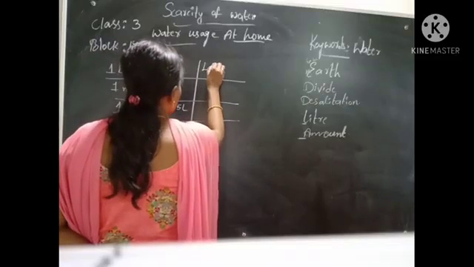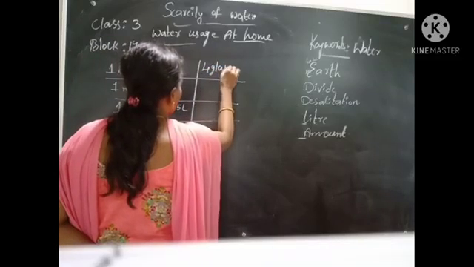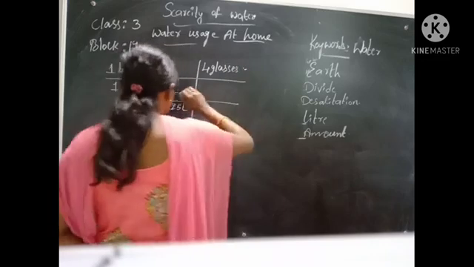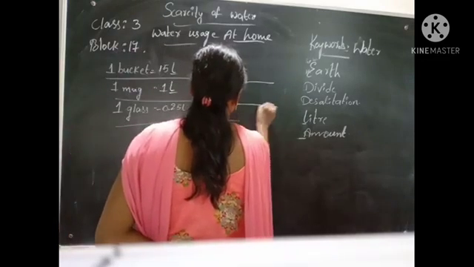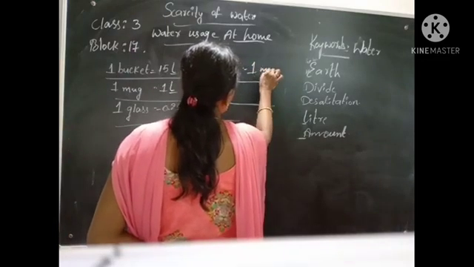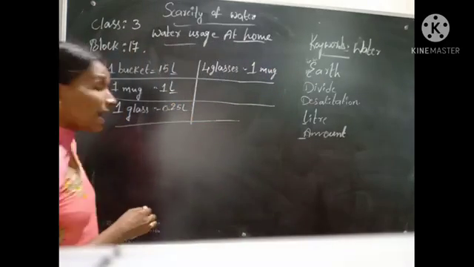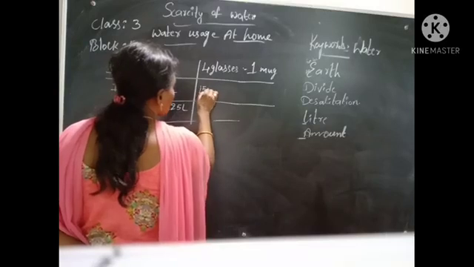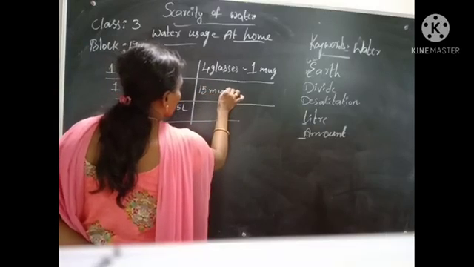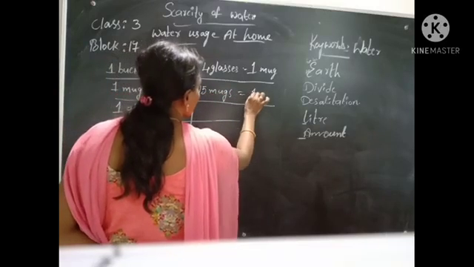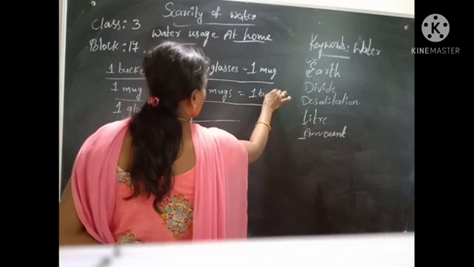And four glasses is equal to one mug, and 50 mugs is equal to one bucket.